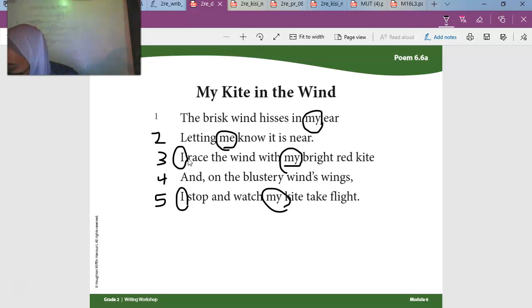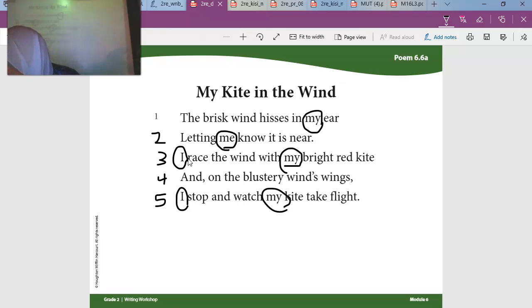The I is always capitalized even if it's by itself, whereas other pronouns are only capitalized if they are the first word in a sentence. The poet uses first person point of view so that the reader knows that the poet is narrating the poem, that the poet is the one telling the poem. The reader always knows that the poet is speaking.